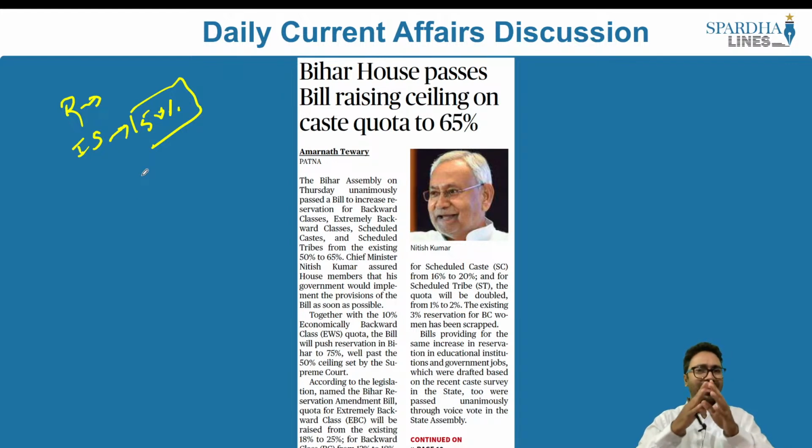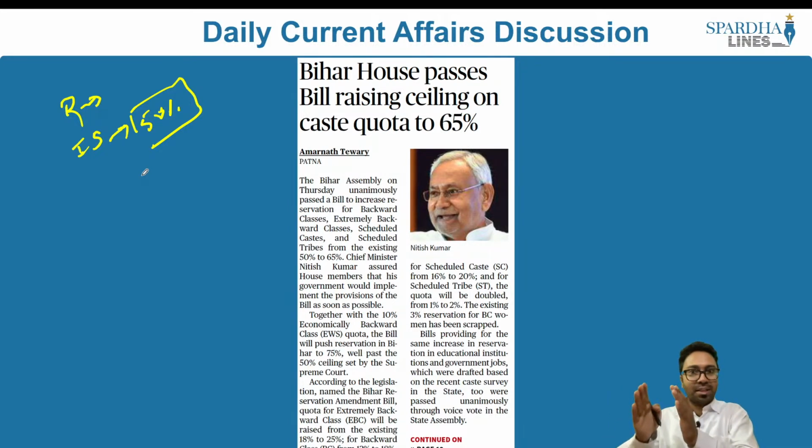The Indra Sawhney judgment clearly reiterated that the state would be able to provide reservation for the SC/ST community and the OBC community, but this reservation provided by the state governments should not breach the 50% bracket. The SCs and STs will have a significant portion of the reservation, and at the same time the OBCs will also have the reservation, less than 50%, and if it is 50% and more, that can lead to unconstitutional reservation paradigms established by the state governments.